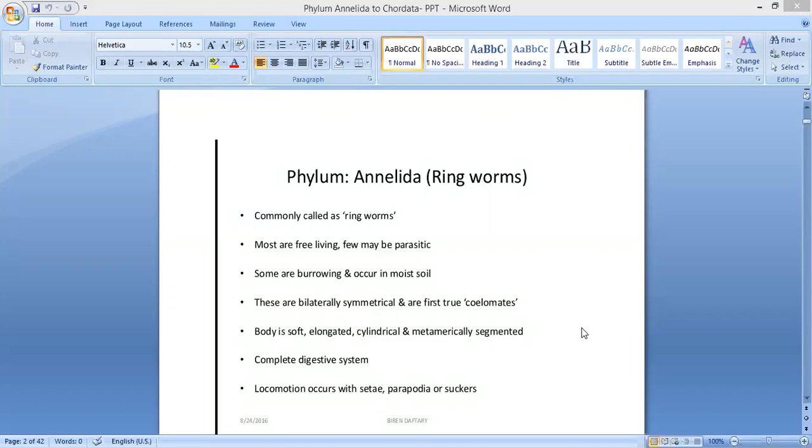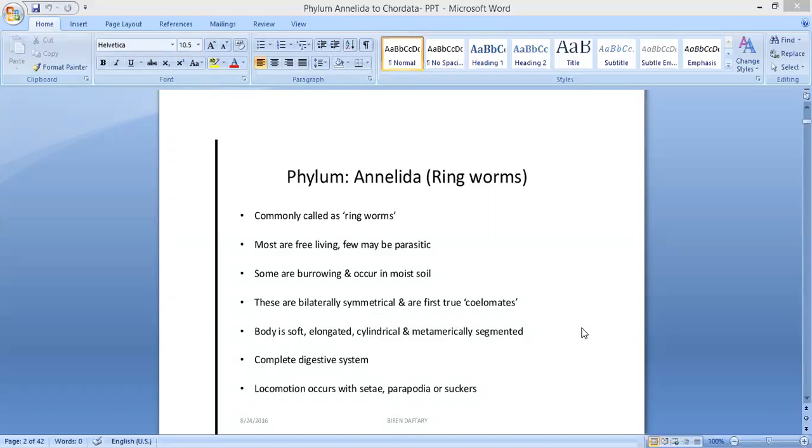Which group? Annelida group. Then if you're talking about their body, it is very soft and elongated. Most of their body is long, cylindrical in shape and metamerically segmented. You can see the segmentation also. Then they have a complete digestive system. In the other phyla, some had only cellular level organization, some only tissue level, some organ level. Here they have a complete digestive, organ system level.